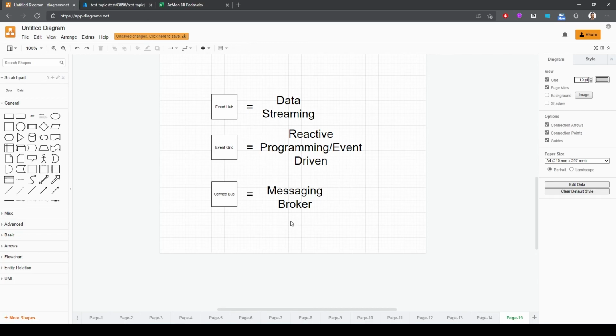Now this brings us to another huge question, which is when to use which service, Azure Event Hub, Azure Event Grid, or Azure Service Bus. So with Azure Event Hub, you use it if you are first dealing with events, meaning you don't care if someone consumes those events, and if you want a service that handles millions of events. Perfect example is a data streaming service.